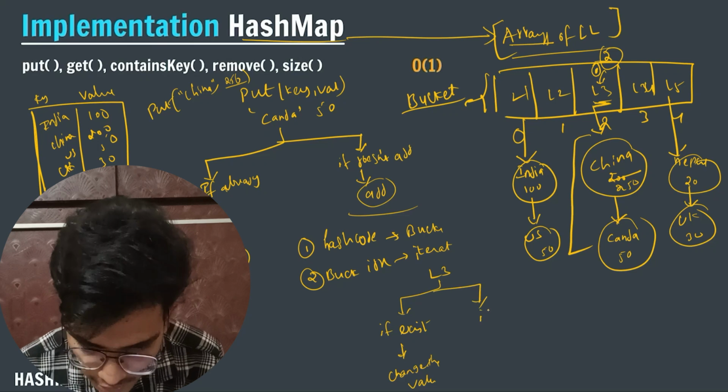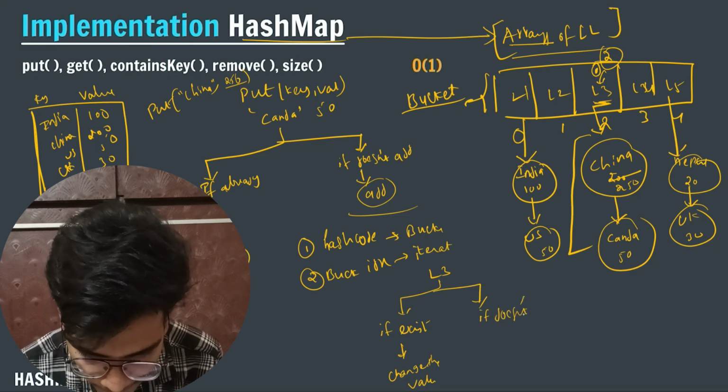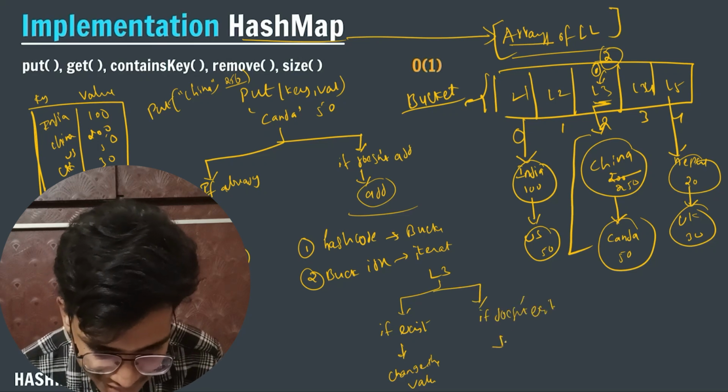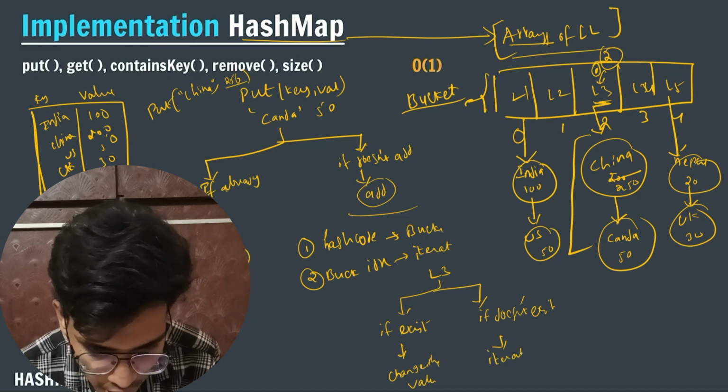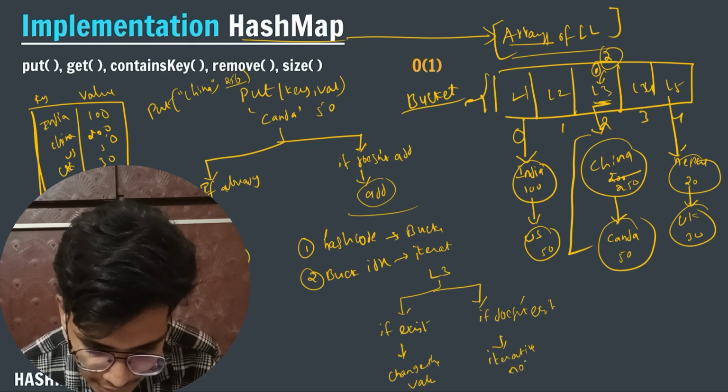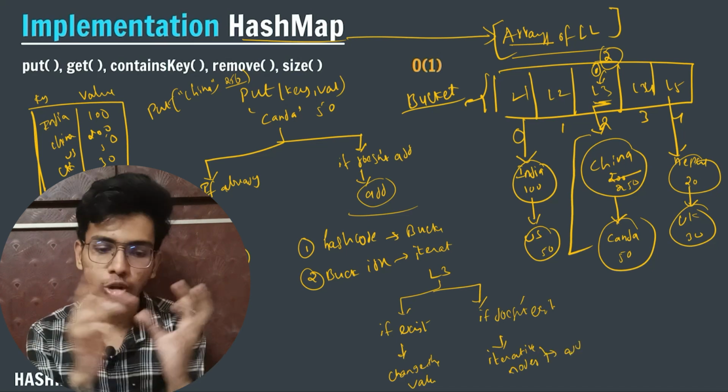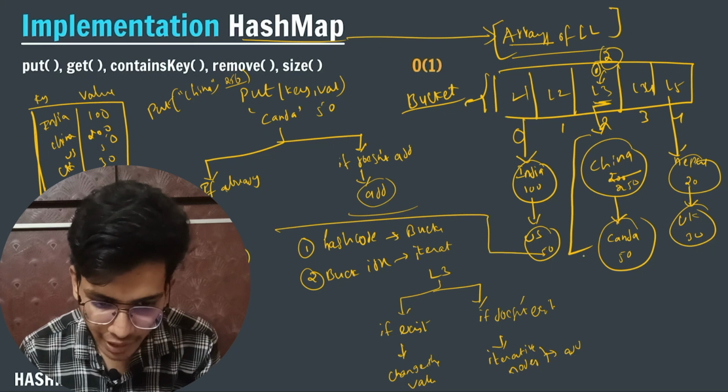If it doesn't exist, then I will iterate through each and every node, and after that I will add the new node into my linked list. So this will be my whole process of adding.